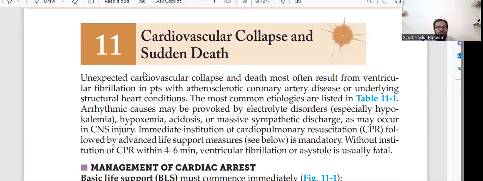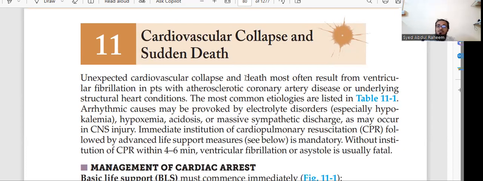This cardiovascular collapse or death happens mostly nowadays after COVID, in those who suffered from COVID or who took COVID vaccines. It may be, it may not. What is the reason? We don't know, but these are the cases we saw. Most of the patients who suffered from COVID died. So what are the causes of cardiovascular collapse or sudden death?